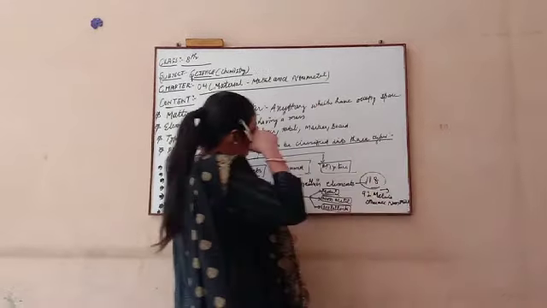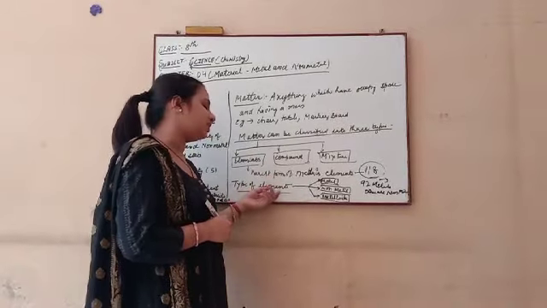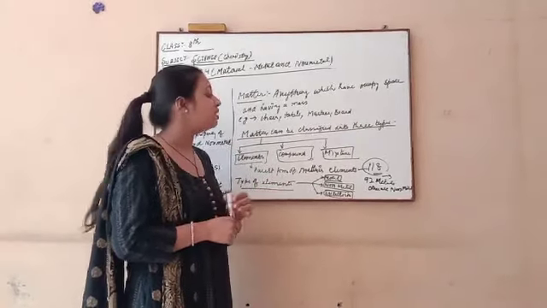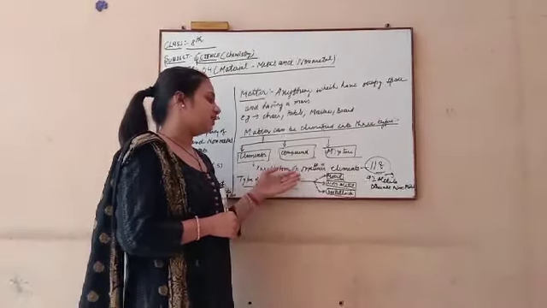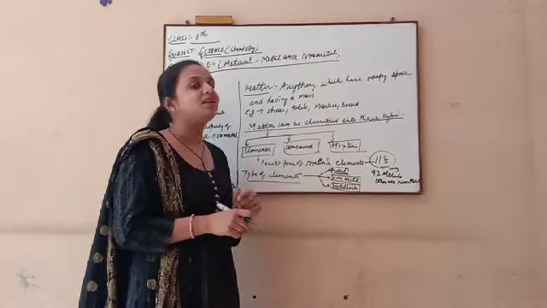On the basis of physical or chemical properties, these elements are classified into 3 main parts: metals, non-metals and metalloids.